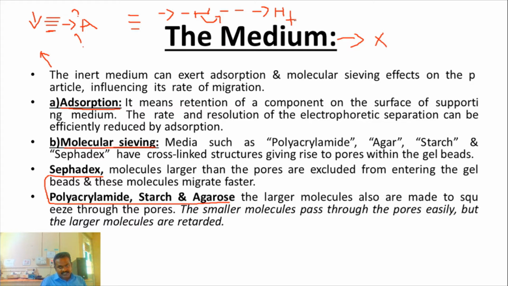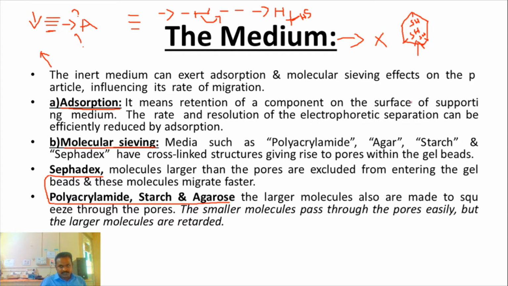This cross linking bond will propagate some sulfhydryl groups. You know sulfhydryl groups. These sulfhydryl groups are located exactly at the pore. So this is considered a pore, the gel pore. These groups are propagated like this. So these sulfhydryl groups will give some resistance.